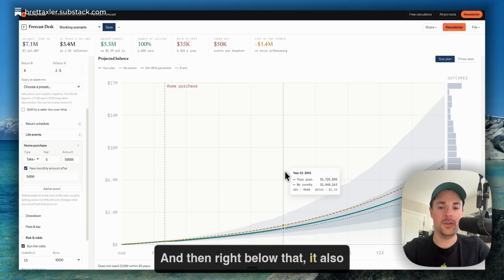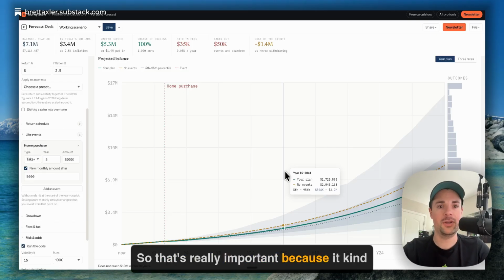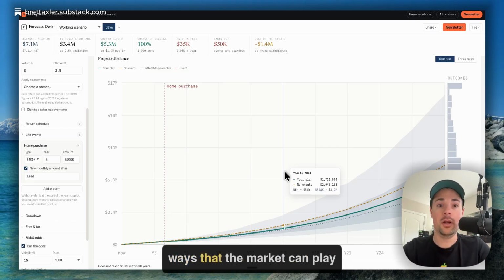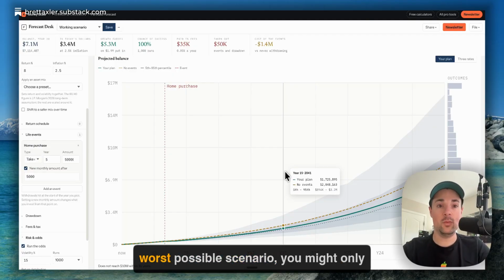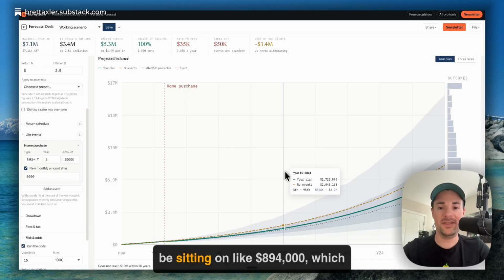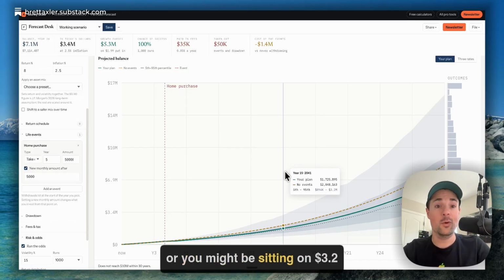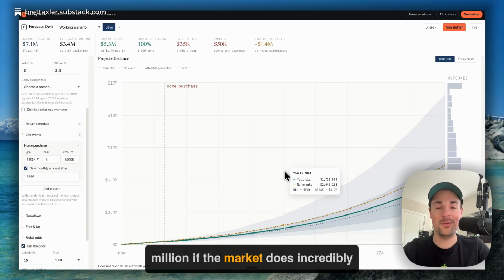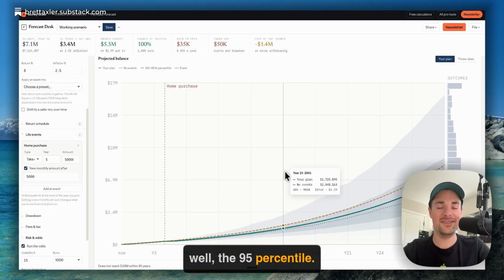Right below that, it also shows the 5th to 95th percentile. That's really important because it shows the different ways that the market can play out over the coming years. On the 5th percentile, like the worst possible scenario, you might only be sitting on like $894,000, which is still a great amount of money. Or you might be sitting on 3.2 million if the market does incredibly well, the 95th percentile.